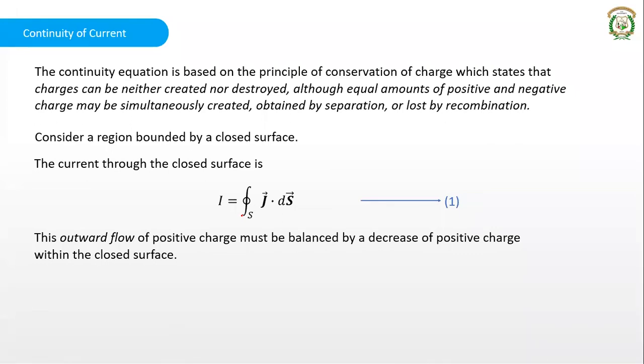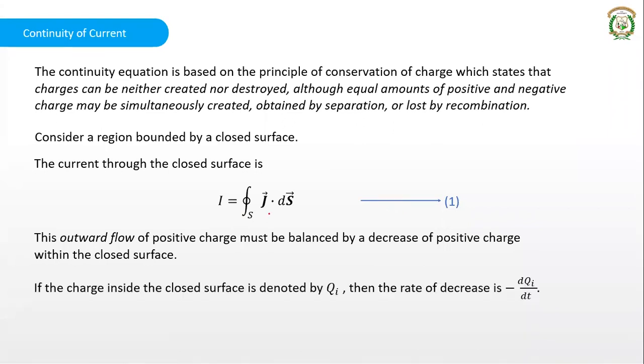So if the charges are moving out, that means there is a decrease of positive charge within the closed surface. If the charge inside the closed surface is indicated as Qi, that is the charge inside.